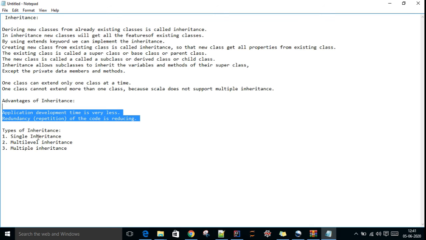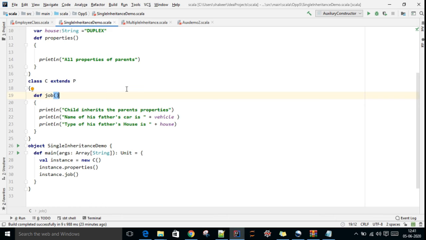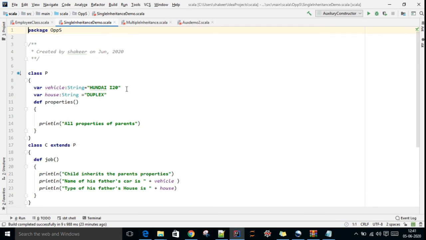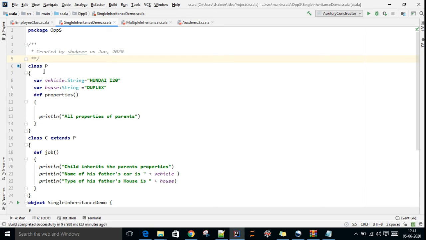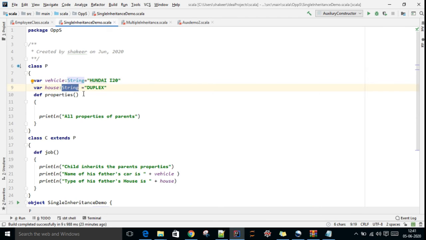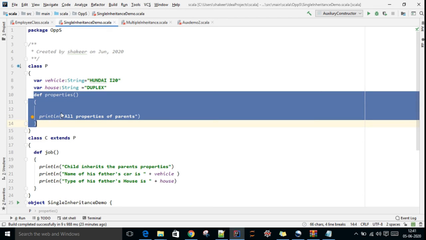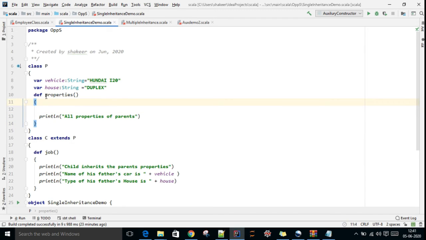The types of inheritance are single inheritance, multi-level inheritance, and multiple inheritance. In this example we'll see what single inheritance is. Here I am creating one parent class, class P. I'm declaring two variables, vehicle and house. I'm creating one more method in that class, for parent properties.